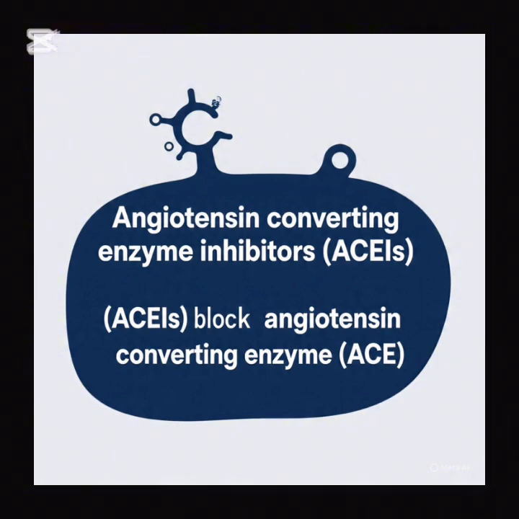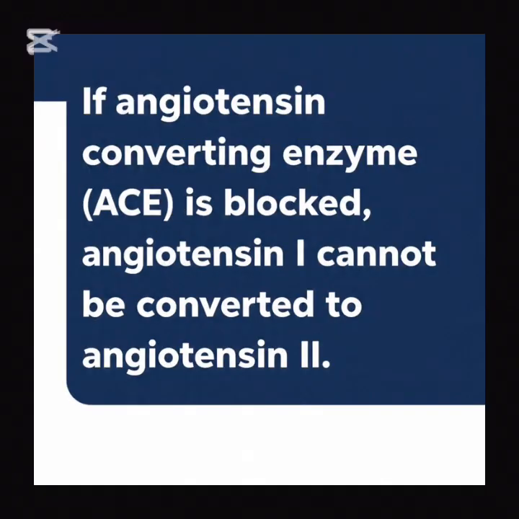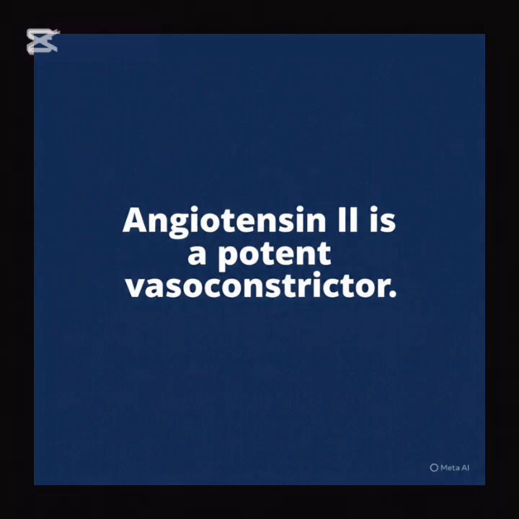If angiotensin converting enzyme ACE is blocked by angiotensin converting enzyme inhibitors, then the conversion of angiotensin I to angiotensin II cannot take place. Therefore, angiotensin II is not produced. This is a mechanism of action of angiotensin converting enzyme inhibitors. As stated above, angiotensin II is a potent vasoconstrictor.